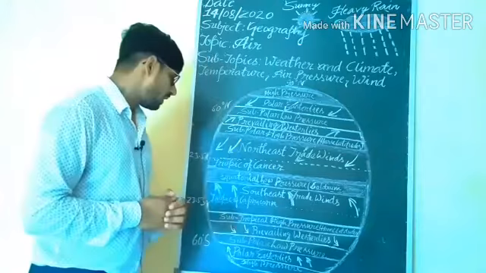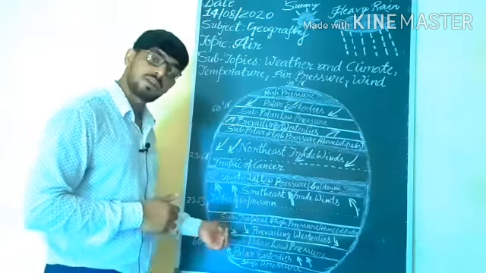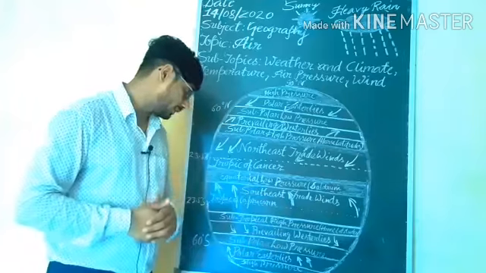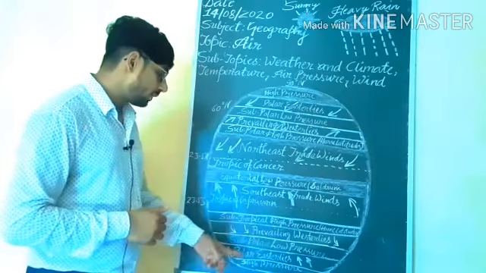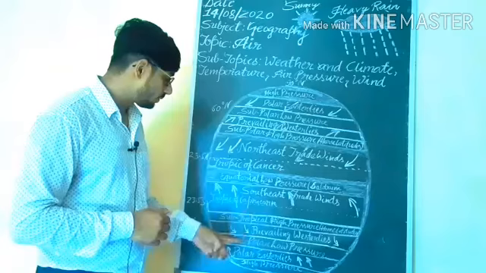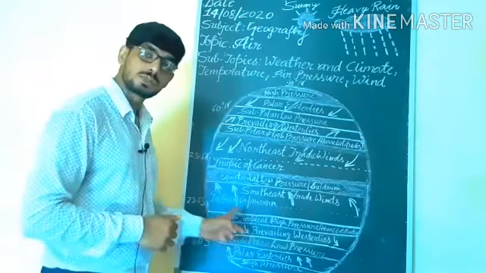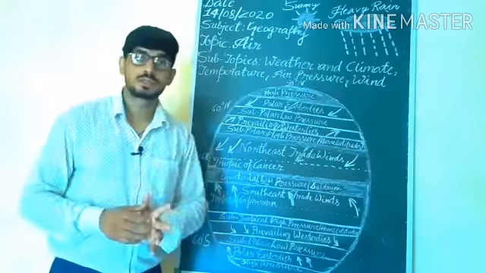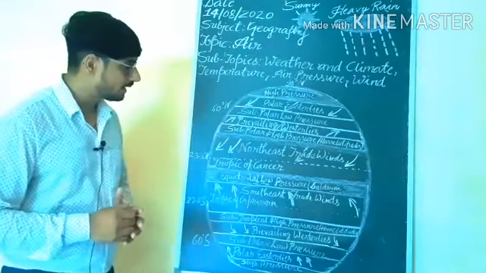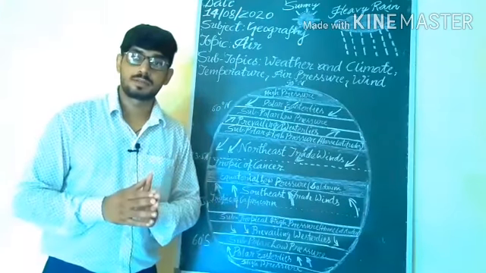Understand? Afterward, prevailing westerlies, the winds which flow from west to east. Understand? Polar easterlies, from the polar area, the wind will blow towards what? East to west. So by the figure we can know about the blowing condition of the wind.